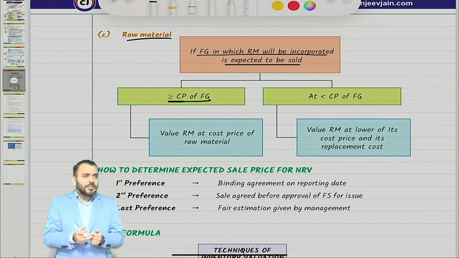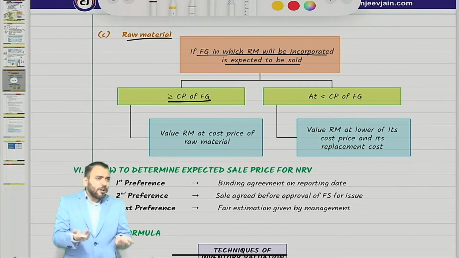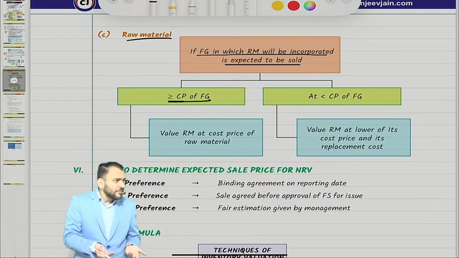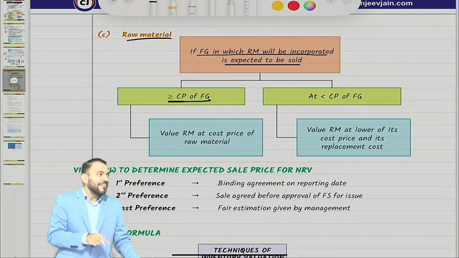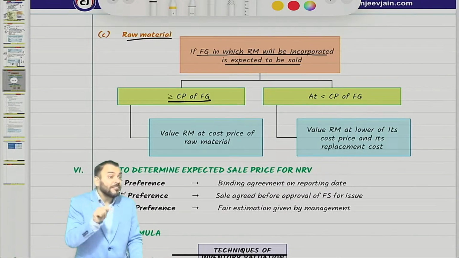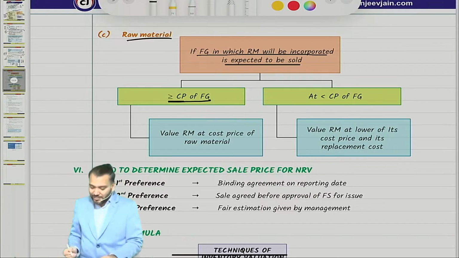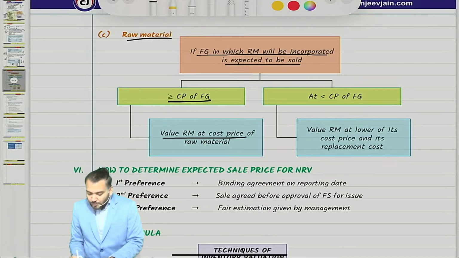There is an expected profit now. If there is an expected profit, will you write down anything? No. It means value raw material at what? Cost price, that is only given. Then value raw material at cost price of raw material.